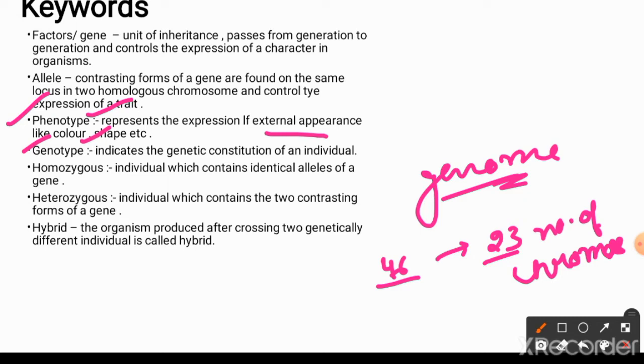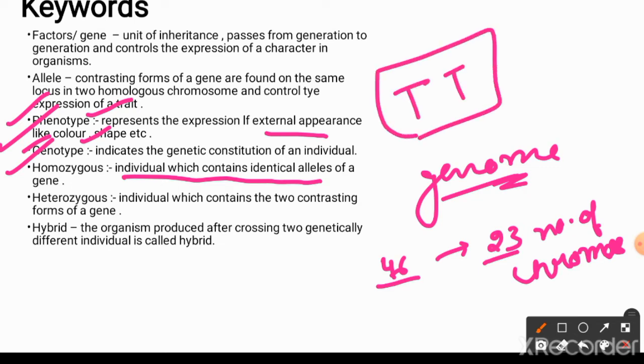Like if my muscle cells are going to produce, then my muscle cells will express particular genes for myosin protein. So here the information consists in my DNA, my genome, that is going to form the protein, and that protein is going to express, but that protein contains the information that was present in my DNA. So this is genotype.